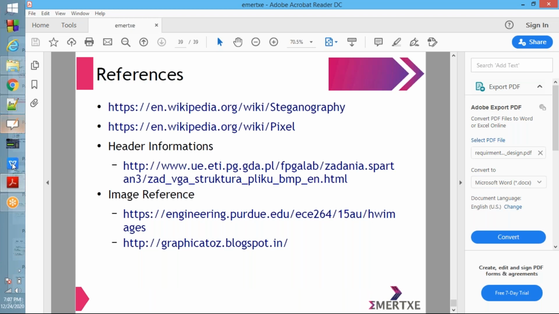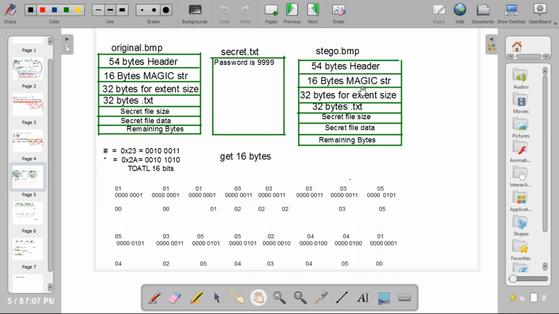See, first thing: three files will be there. One file is the virgin image, another file contains the secret information, and another file is the output file. So there are a total of three files. One is the original image, another is the secret file where the secret data is, and another is the output file.